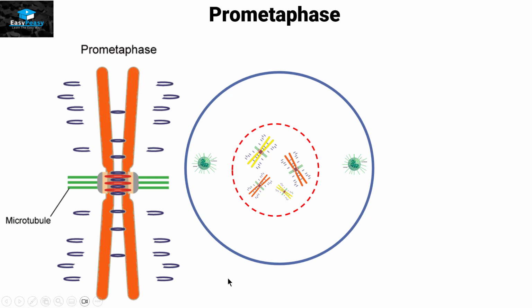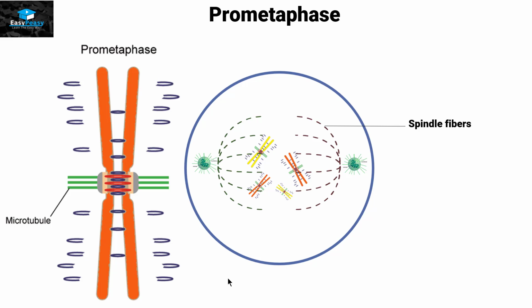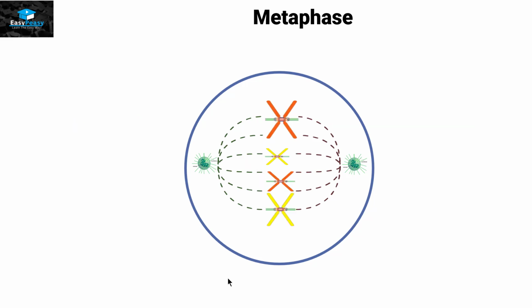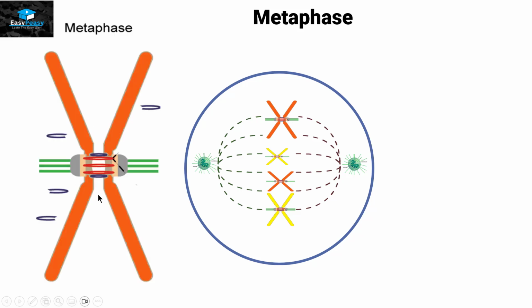Once prometaphase enters completely into metaphase, we can see that the nuclear membrane completely disappears at that point, and the centrioles will make spindle fiber. All these chromosomes that were scattered inside the cell are going to arrange themselves in the middle of the cell. At this point, all the SGO1 proteins will be removed from the chromosome, leaving both chromatids far apart.